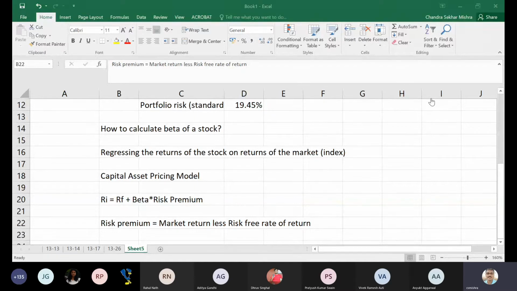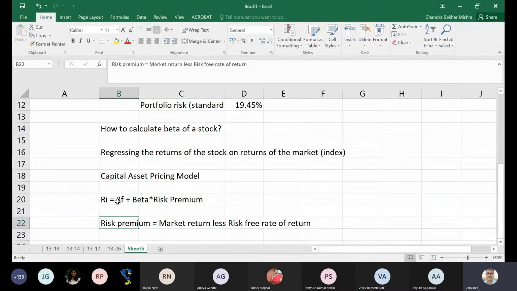What is my risk premium then? If 15% is the market rate of return and risk-free rate of return is 7%, what is my risk premium then? 8%. 8%, 15 minus 7, 8%. Okay, so that's what we can do as such.